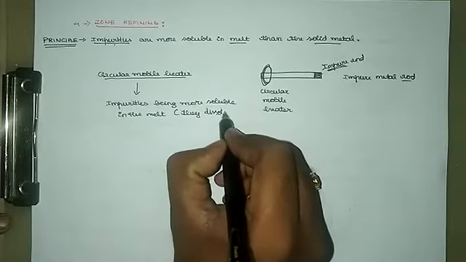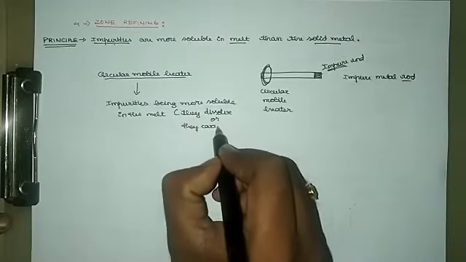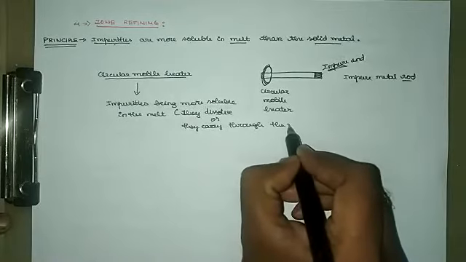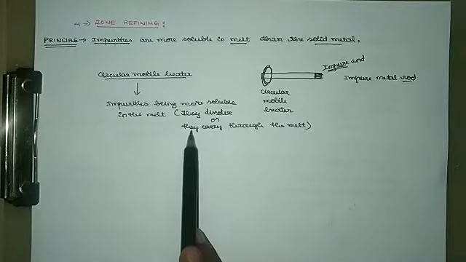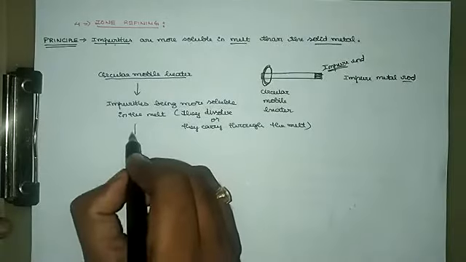They dissolve in it, or they are carried through the melt. So impurities being more soluble in the melt, they become soluble or are carried through the melt, whereas the metal gets crystallized behind.